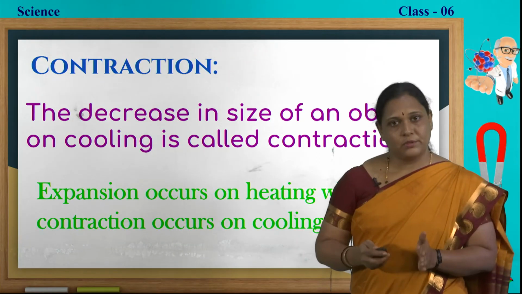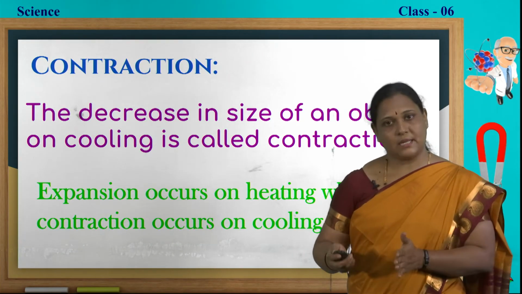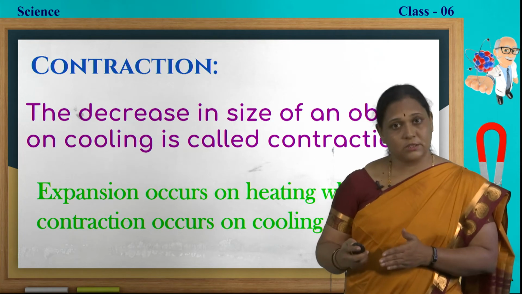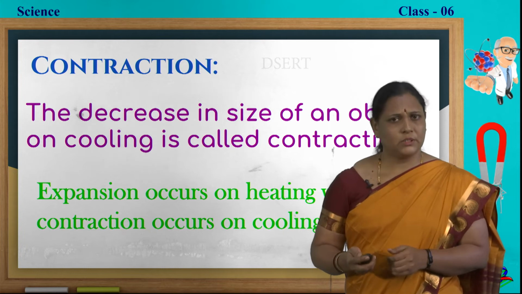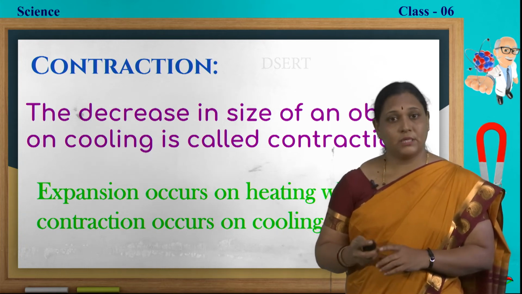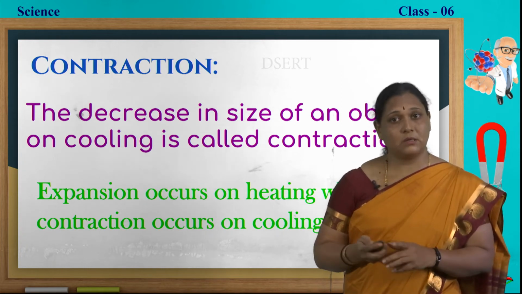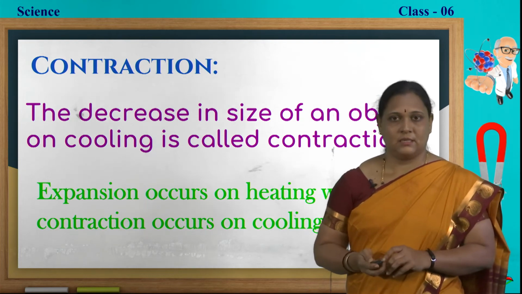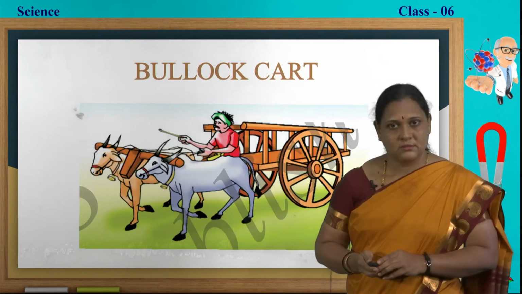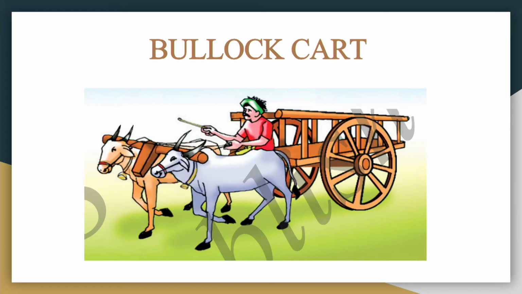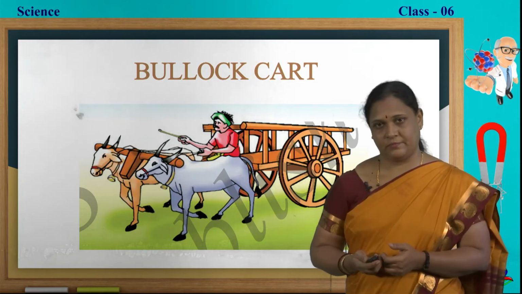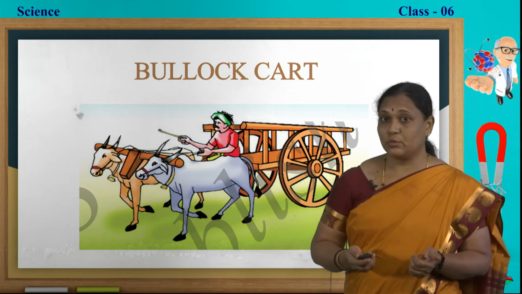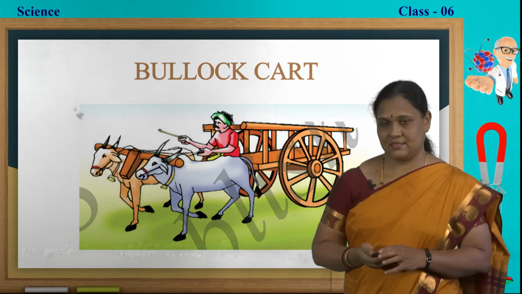Suddenly, why do we want this expansion and contraction? Is there any relationship between these two and our daily life? Where do we use the property of expansion and contraction of objects? Here is an example. Have you seen a bullock cart? Usually where do we find bullock carts? Nowadays we do not find bullock carts in towns and cities. We find bullock carts only in villages.